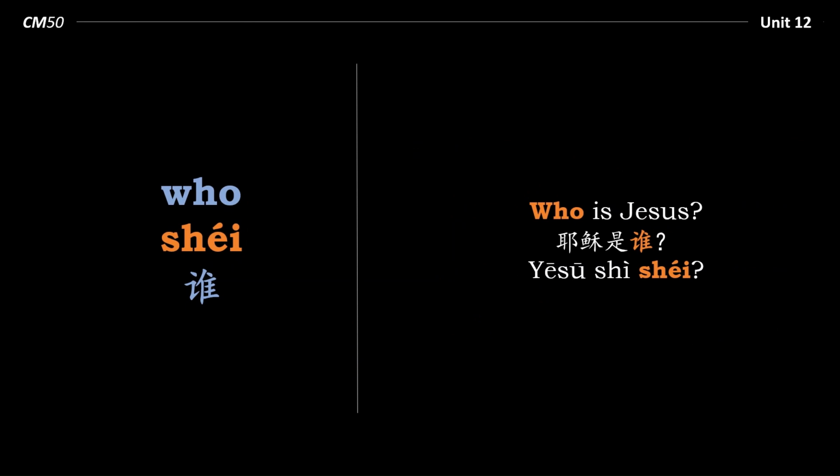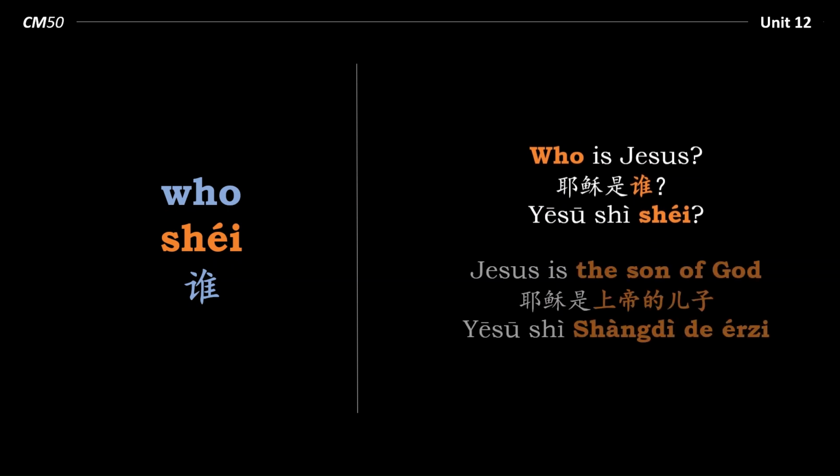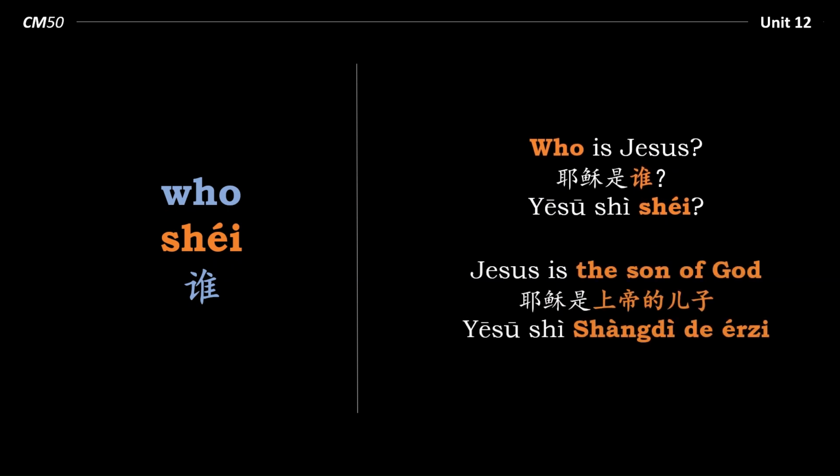In English, the question word is at the beginning, who. In the Chinese, the question word is at the end, 谁. So which do you think is more logical? Well, let's take a look at the answer. Jesus is the Son of God.